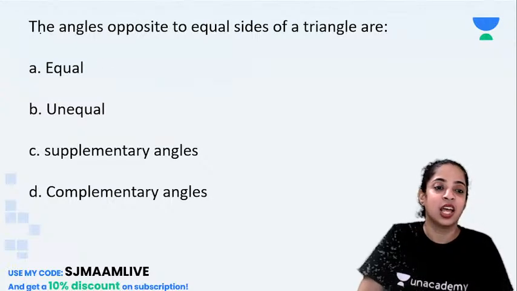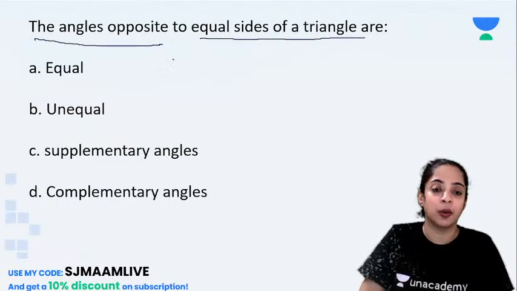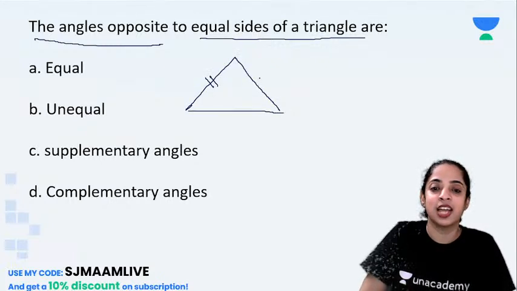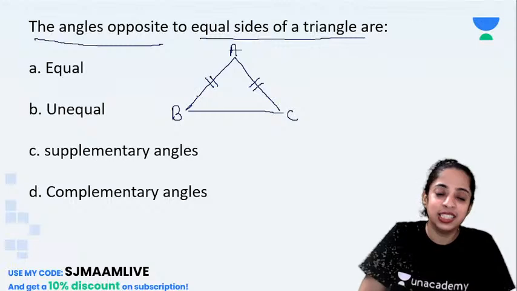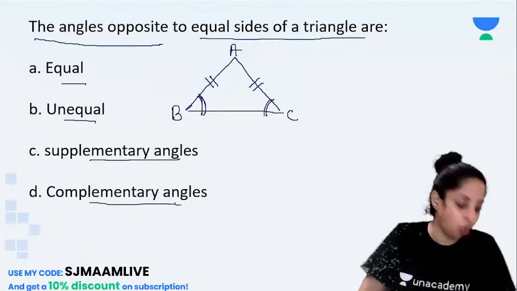Let's try this. The angles opposite to equal sides of a triangle are... Just now we did that property. So if these two sides are equal, suppose AB and AC are equal, then these angles, angle B and C, what is the relationship between angle B and C? Are they equal? Are they unequal? Are they supplementary or are they complementary?